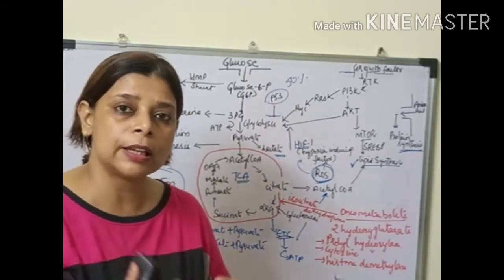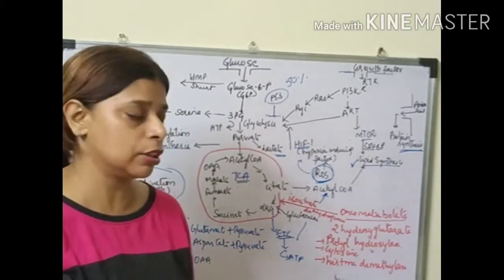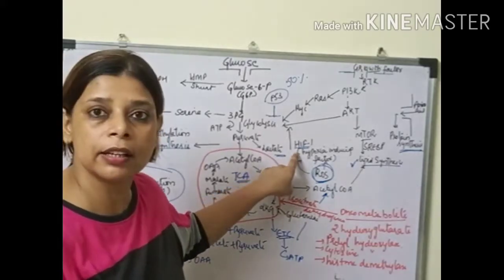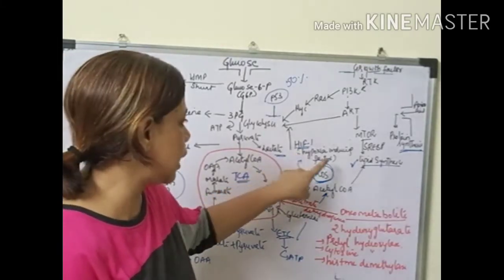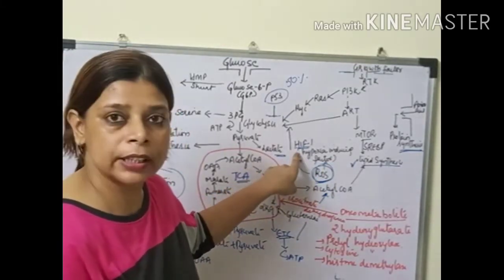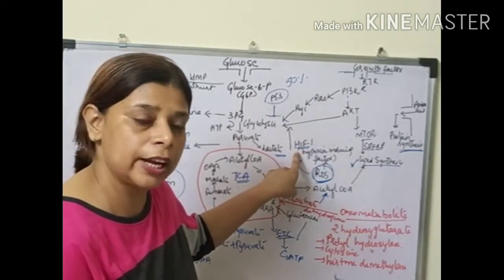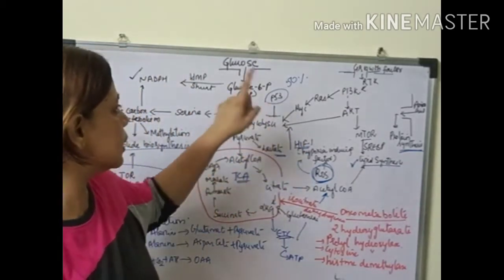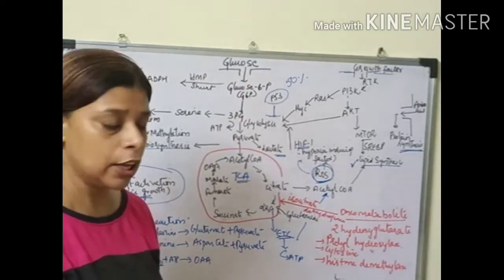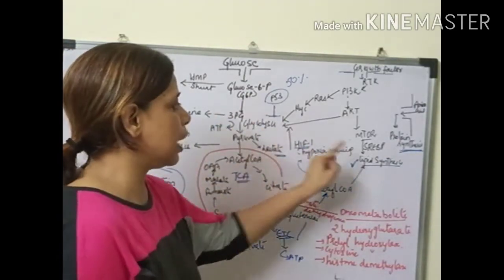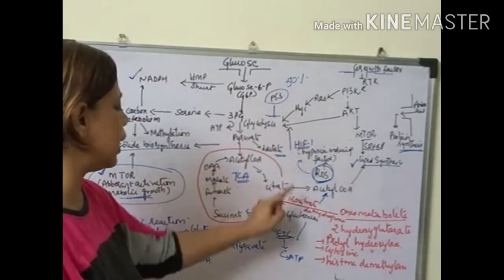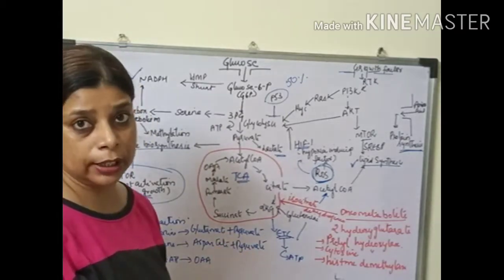So the oxygen supply to them becomes limited. So that is also one reason there is an increase in hypoxia inducing factor. There is activation of a hypoxia inducing factor, which causes a high rate of glycolysis. So all these are interlinked. We have seen all these cycles are quite interlinked to each other.